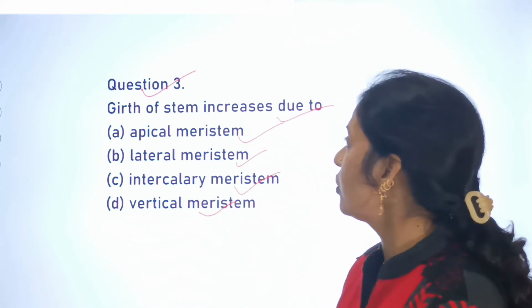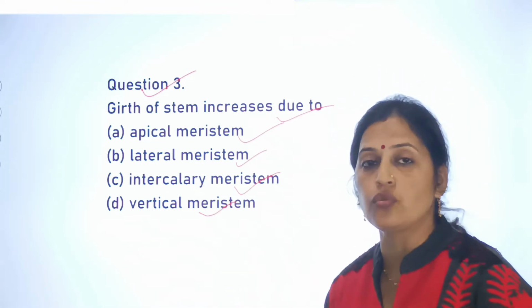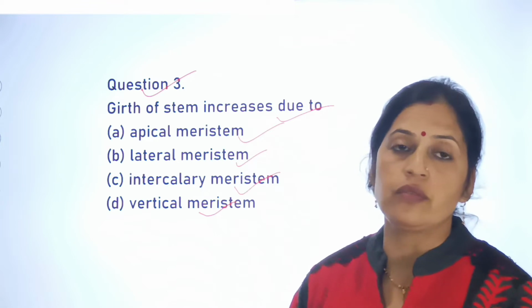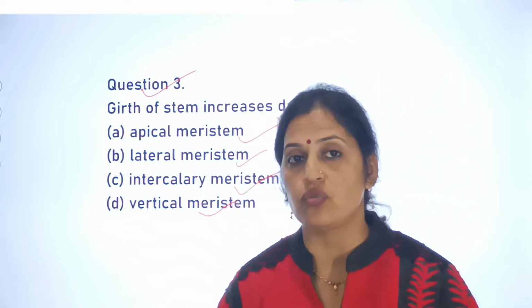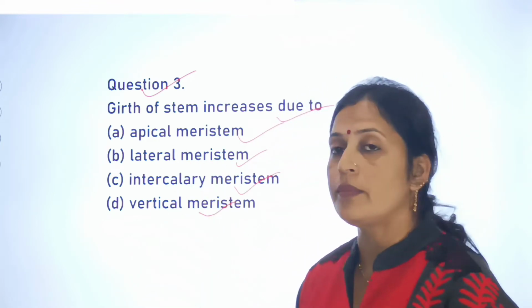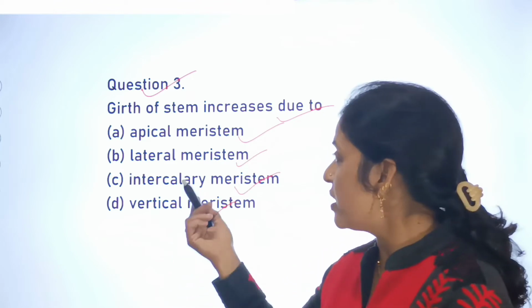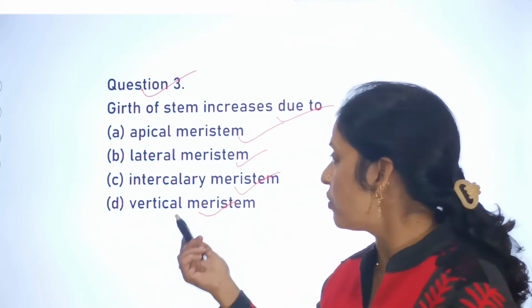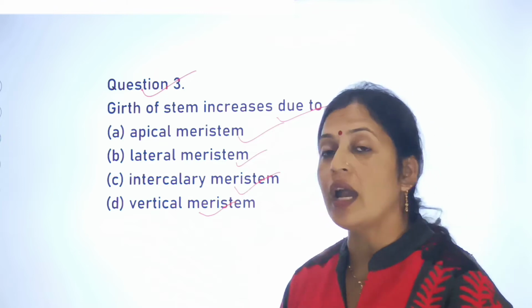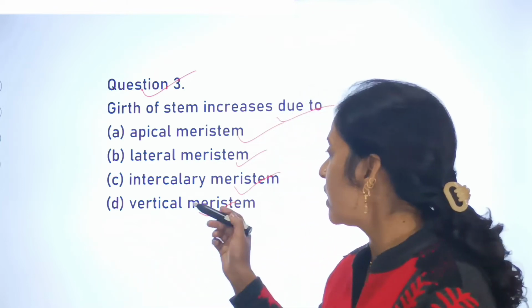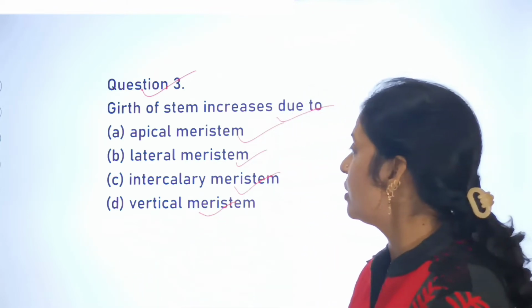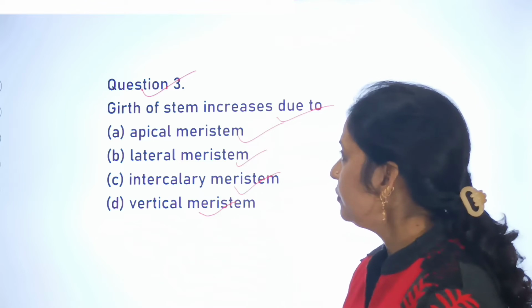So you have to find out what girth of stem increases due to. What is the main reason? Is it the apical meristem, lateral meristem, intercalary meristem, or vertical meristem? So it is your question number 3.